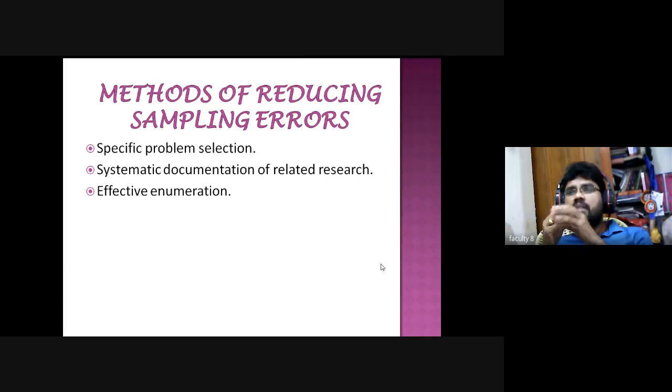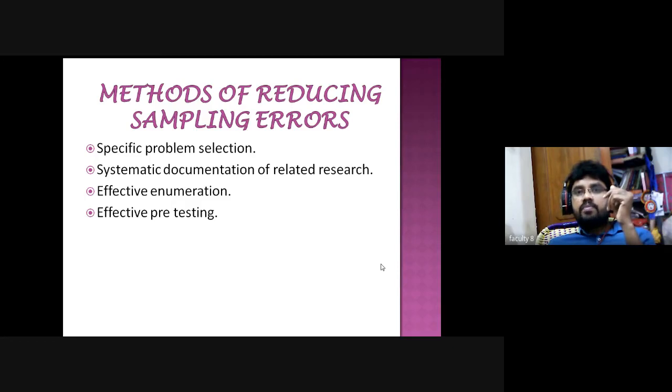Because of similar problems she will say, but whatever problems he is getting, he may not say even to his wife sometimes, right? So we need to do effective enumeration. That is field work. We can say simply field work and effective pre-testing also.